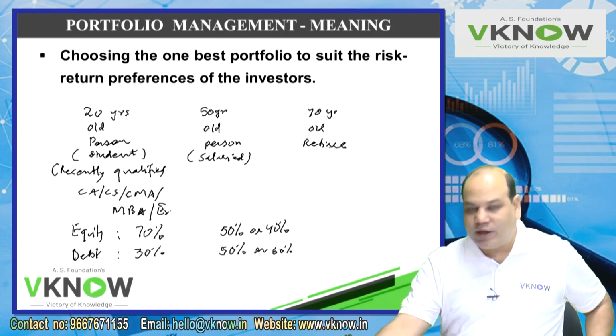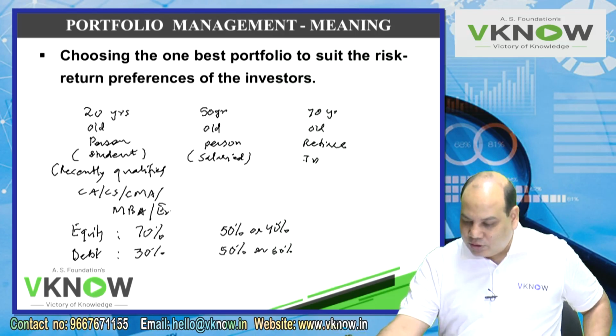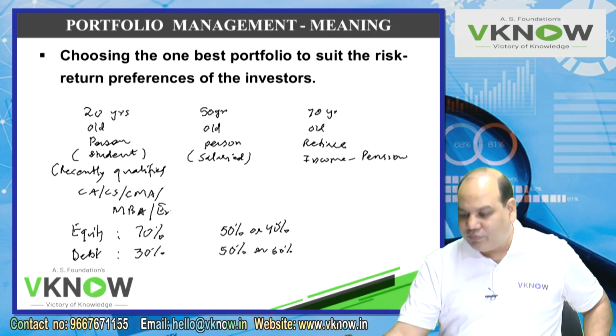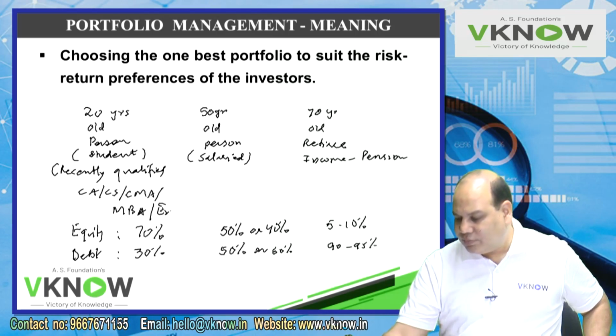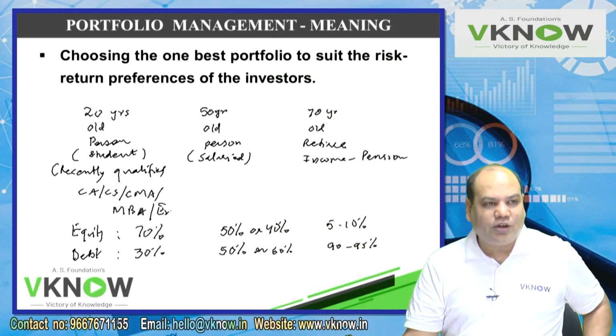Now this is an old retired person, with no source of income except pension income. He only gets pension. Some of the old people don't even get pension also. He had taken gratuity and he had taken a lump sum pension at the time of retirement. Where would he invest? In equity, maybe just 5 to 10%, and he will invest 90-95% in fixed income securities like bonds, FD, post office deposits, like that.